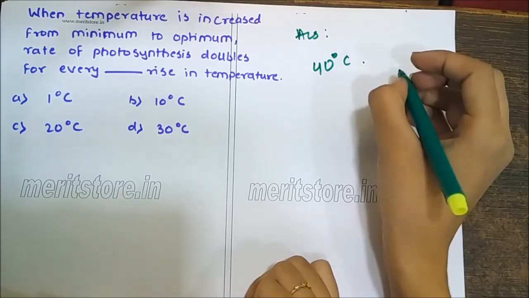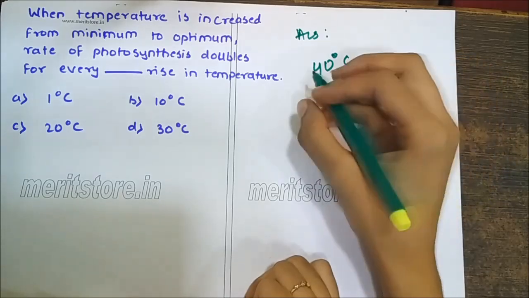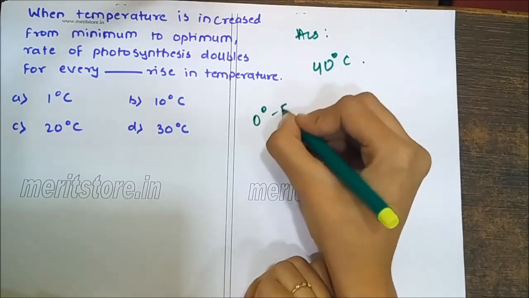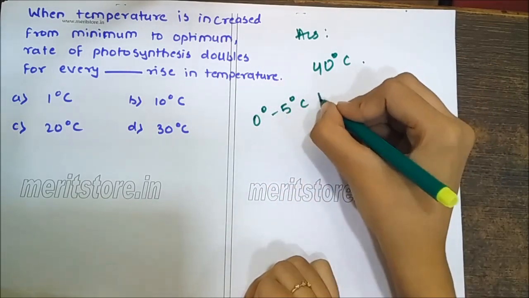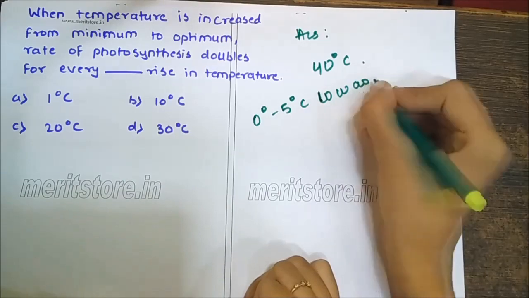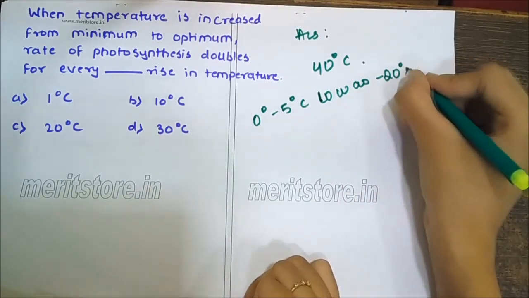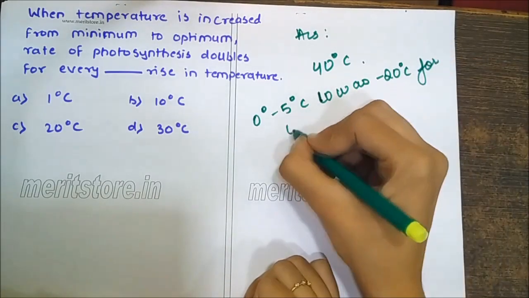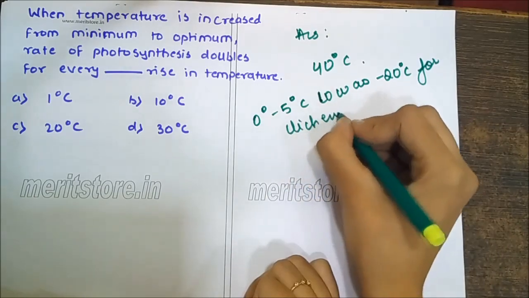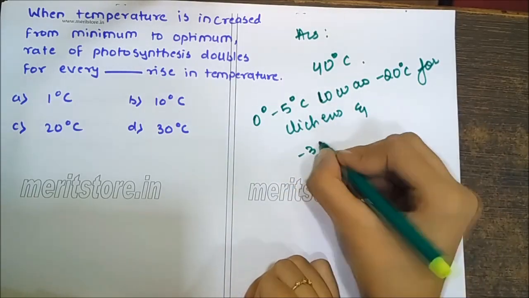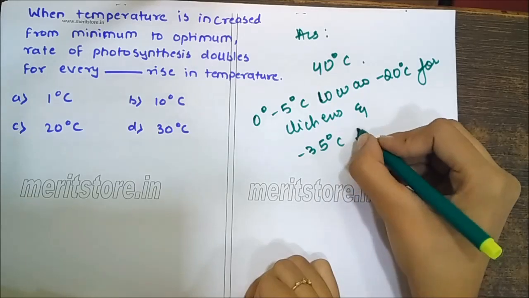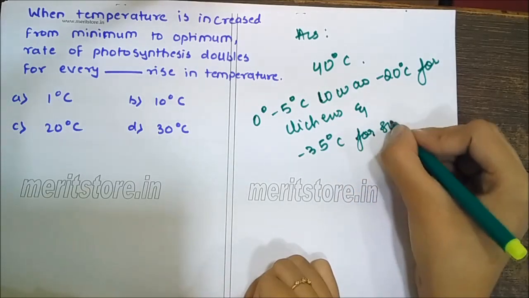The minimum temperature at which most plants start photosynthesis is 0 to 5 degrees Celsius, but it can be as low as minus 20 degrees Celsius for lichens and minus 35 degrees Celsius for some gymnosperms.